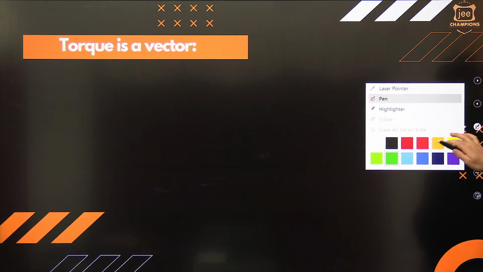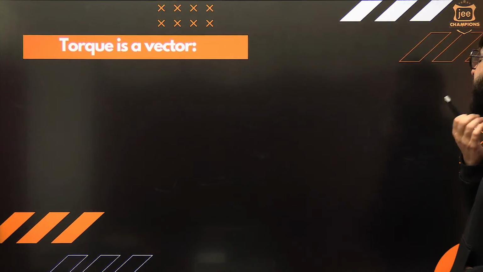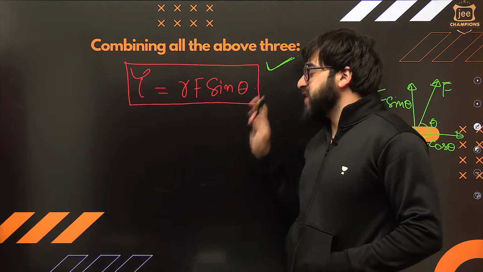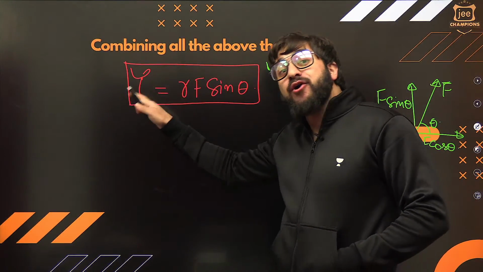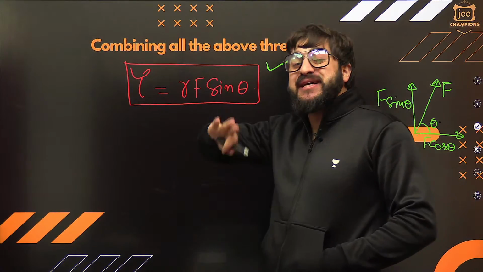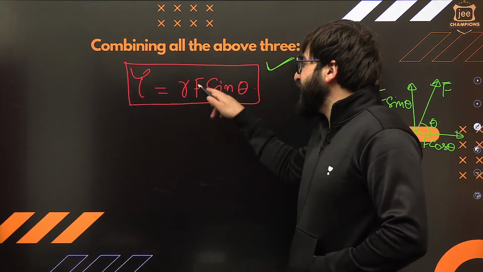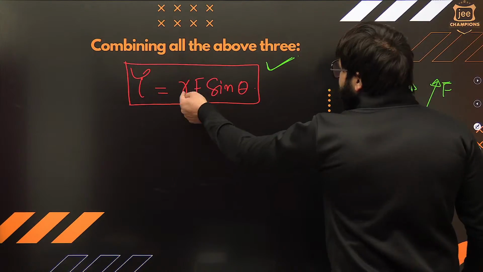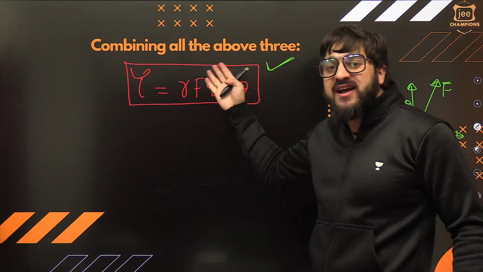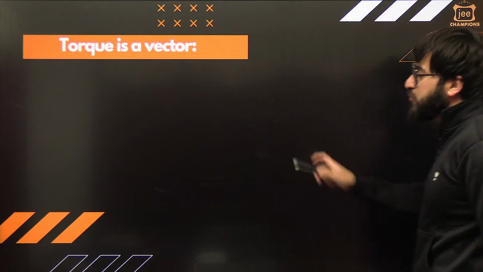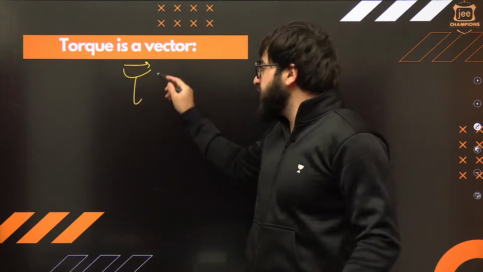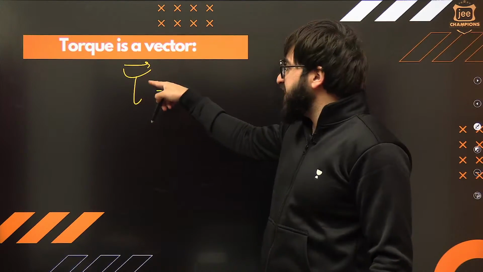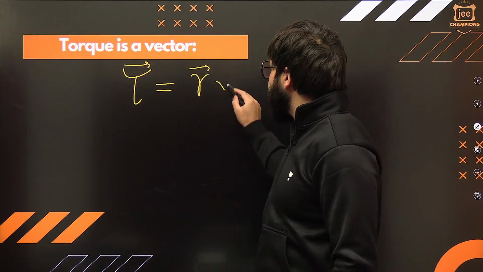Okay, now let's go with this one. Now people say torque is a vector. See, this is tau equal to r f sine of theta. If I say, for example, A cross B, you'll say, sir, A cross B is nothing but AB sine of theta. So can I write this as tau equal to R cross F, that is R F sine of theta over here. So the vector form of torque is nothing but this only. The previous one was the scalar form. Torque is a vector, so we say this is R cross F.